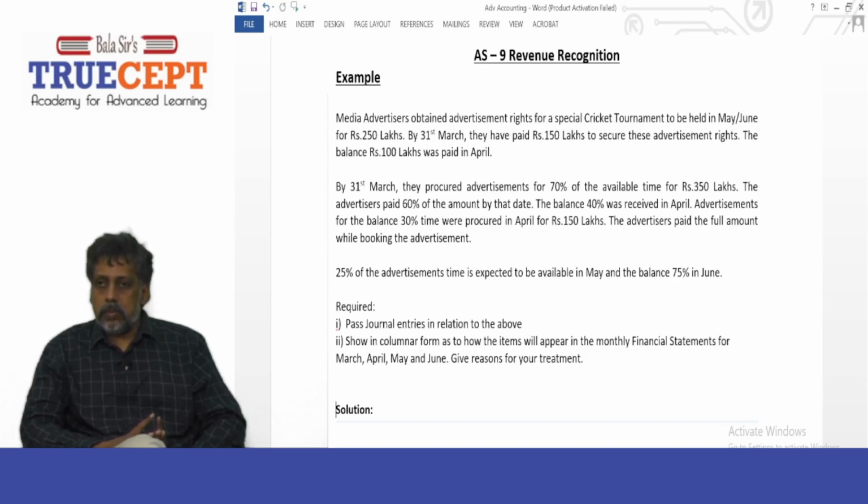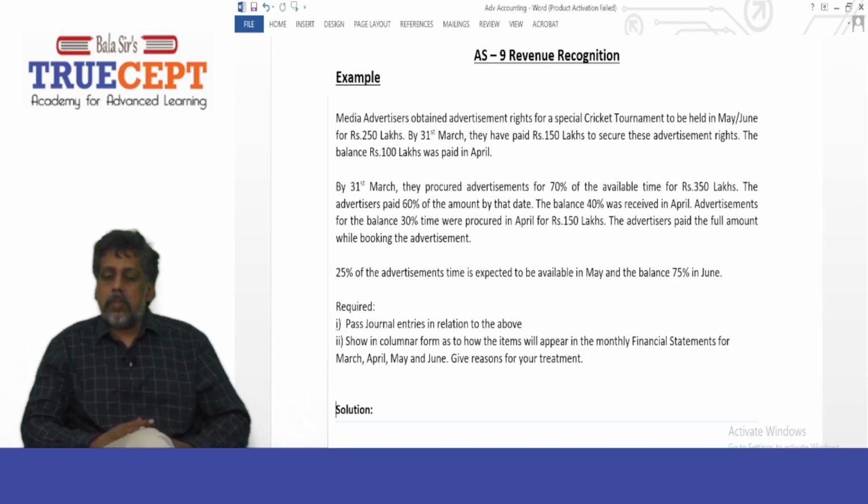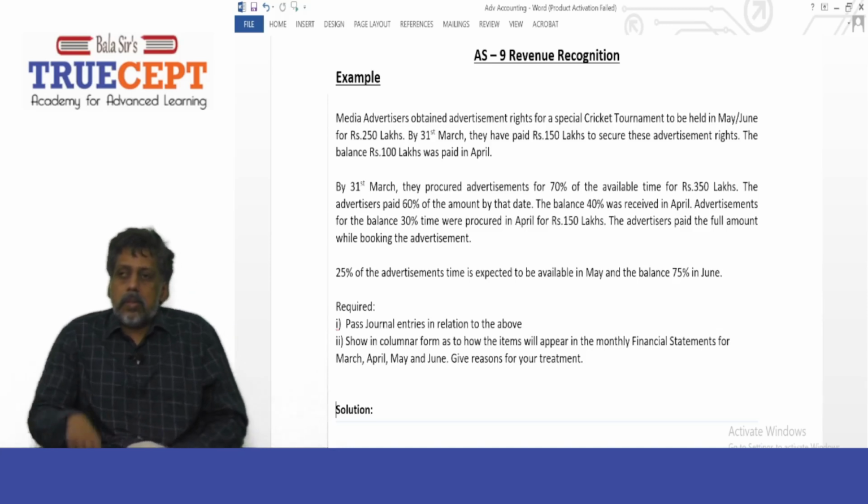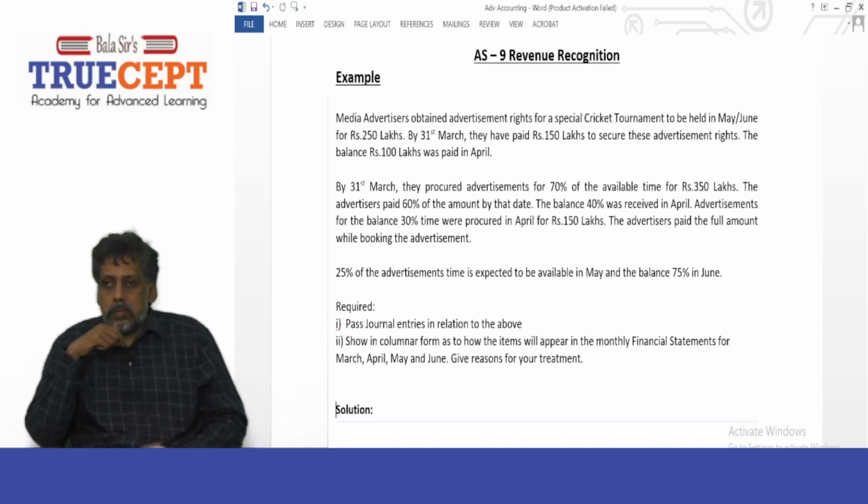Now, advertisements for the balance 30% were procured in April for rupees 150 lakh. So the advertisers paid the full amount while booking the advertisement. 25% of the advertisement time is expected to be available in May and the balance 75% in June. Required, number 1, pass journal entries in relation to the above, and number 2, show in columnar form how the items will appear in the monthly financial statement for March, April, May and June, and give reasons for your treatment.